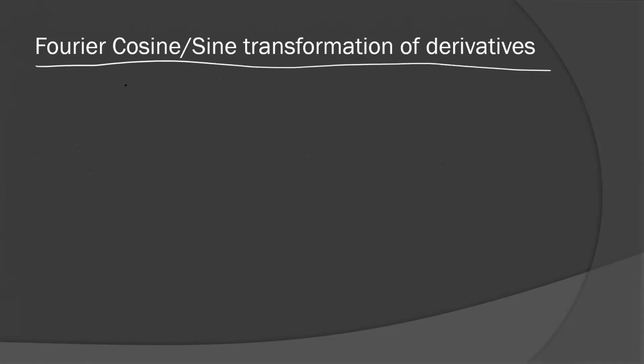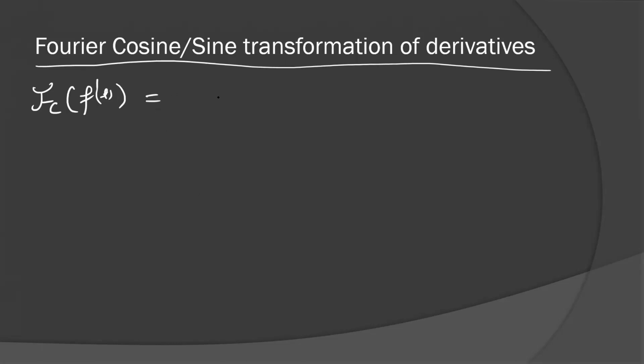These results will be helpful in that lecture. So let's see the first derivative also. It's very simple. For the first derivative, the Fourier cosine transformation of f'(t), where f(t) tends to 0 as t tends to infinity, and f'(t) is piecewise continuous on the subinterval, you can simply write the conditions for the first derivative as you have written in the second derivative case.